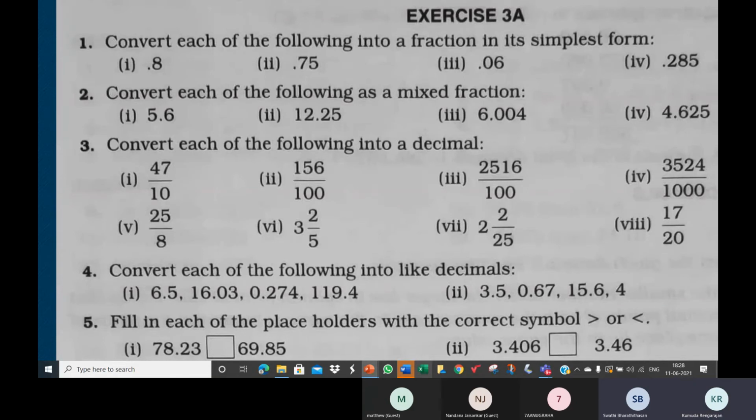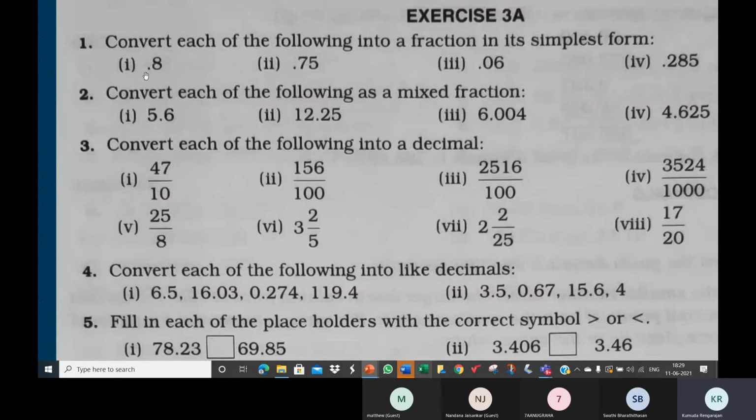When we simplify it by the 5 table, we will get 15 by 20. And again, if we simplify by 5 table, we will get 3 by 4. So the simplest form is 3 by 4. Okay, very good.